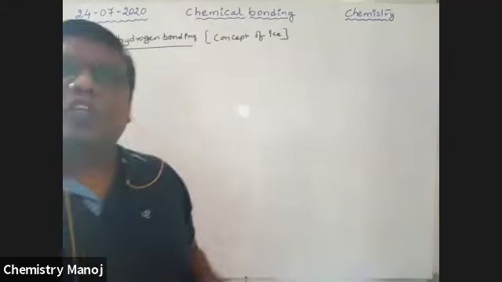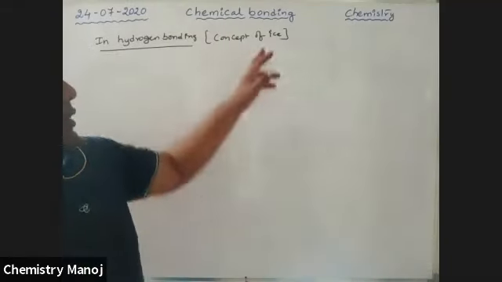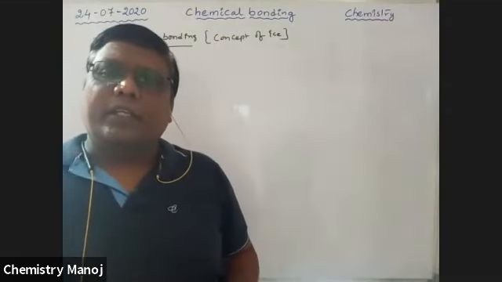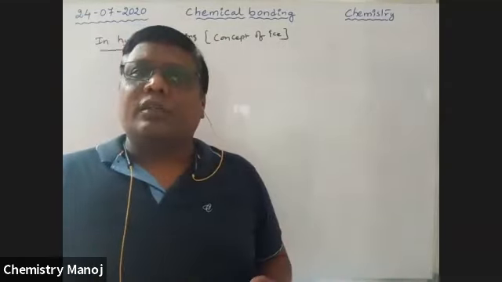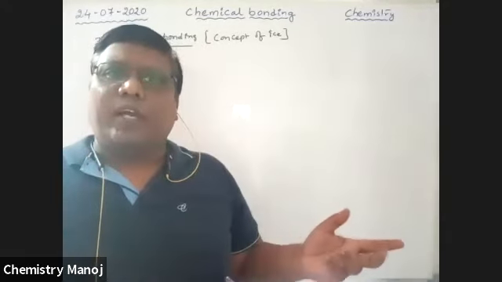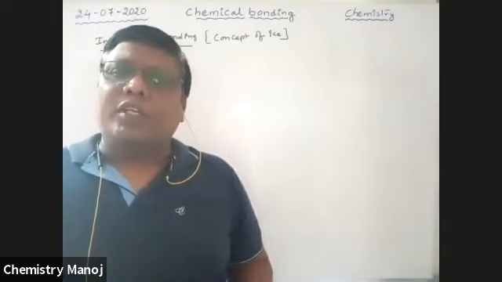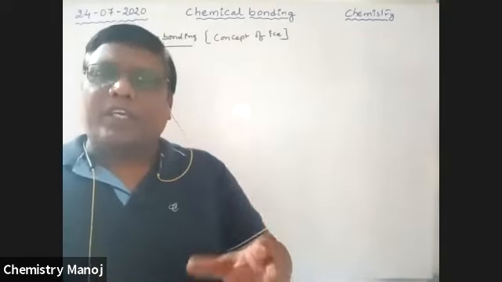In our hydrogen bonding topic, ice also contains hydrogen bonds. Ice is a combination of water molecules, and between water molecules we have intermolecular hydrogen bonds. How are those intermolecular hydrogen bonds present in ice?